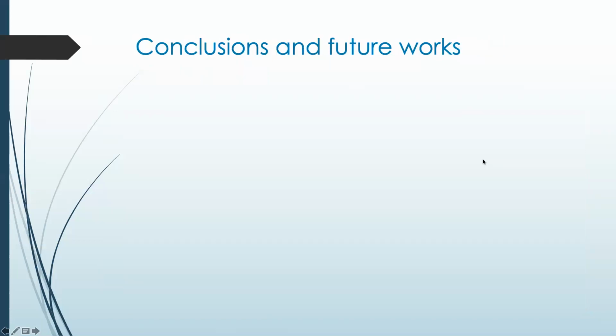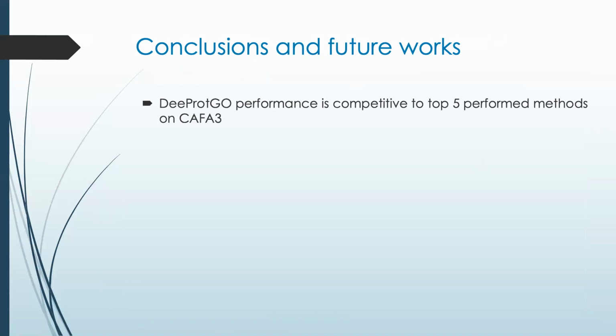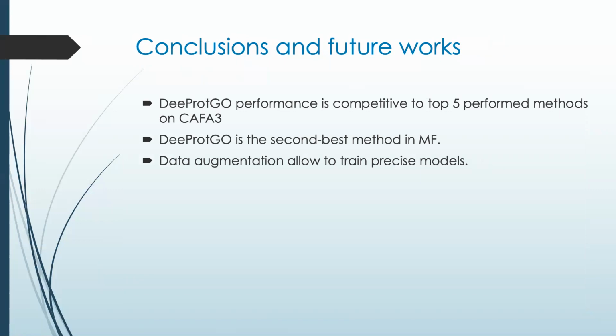All our results indicated that our method has a performance that is competitive to the top 5 performing methods on CAFA 3. We also identified that DeepGo is the second best method when predicting molecular function annotations, and we also found that the data augmentation strategy that we designed allows us to train precise models.